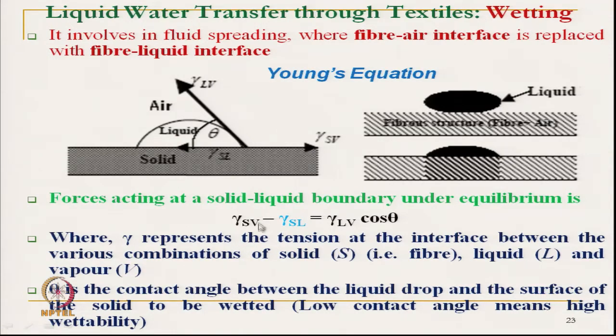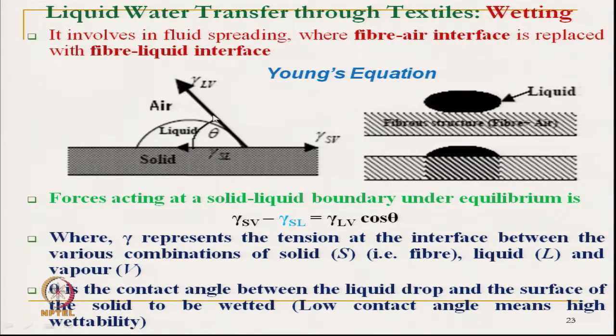So gamma SV is equal to gamma SL plus gamma LV cos theta. Gamma represents the surface tension at the interface between the various combinations of solid, that is fiber, liquid, that is sweat or water, and vapor, meaning air, and theta is the contact angle between the liquid droplet and the surface of the solid to be wetted.